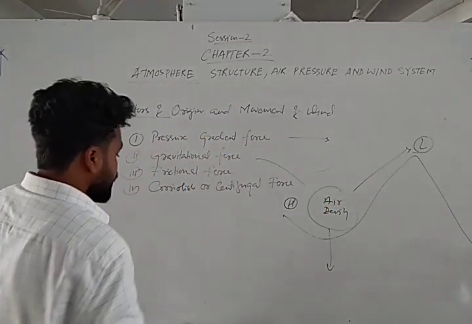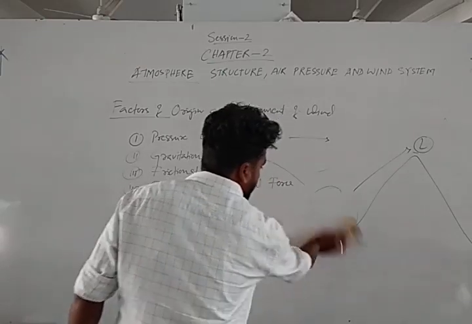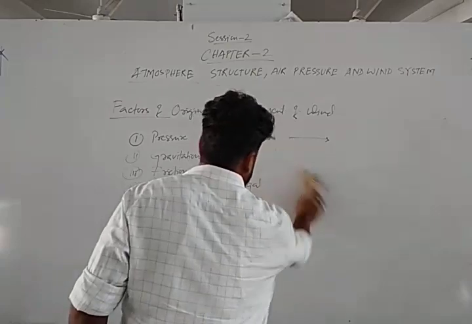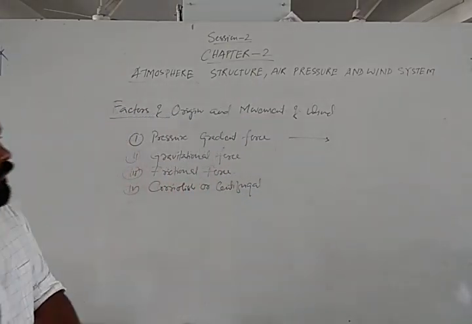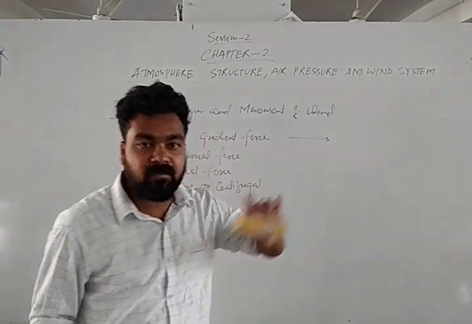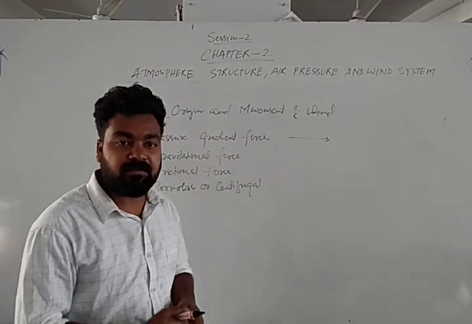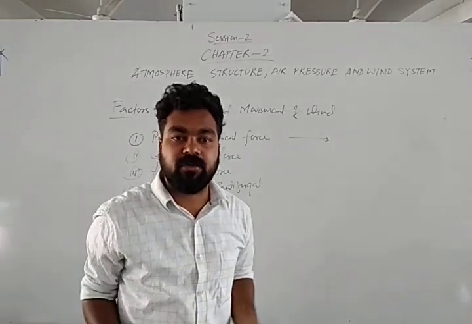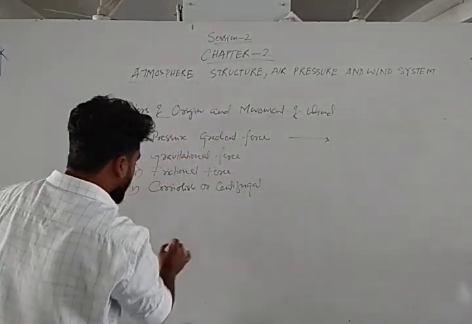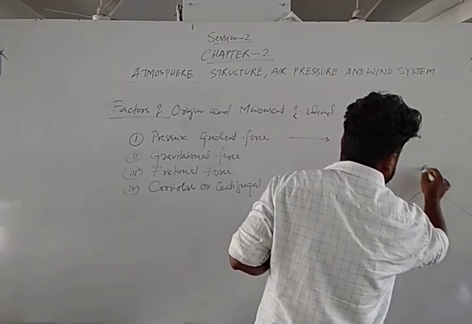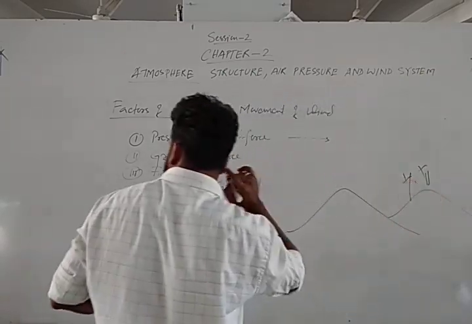Okay. The next is the frictional force. What is friction? When wind makes friction with something, suppose there might be some mountain, some vegetation, tall buildings, or any natural phenomena like that. Suppose here one mountain is there, and some vegetation is there.